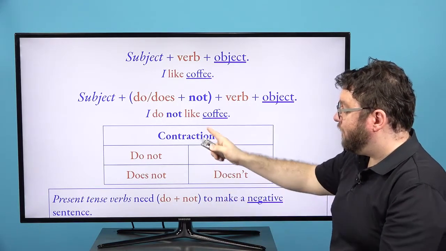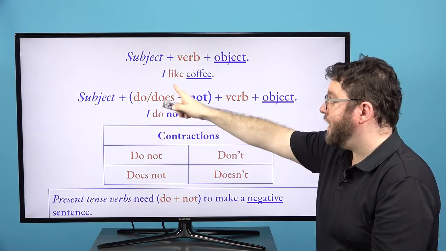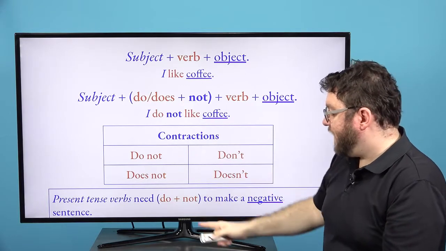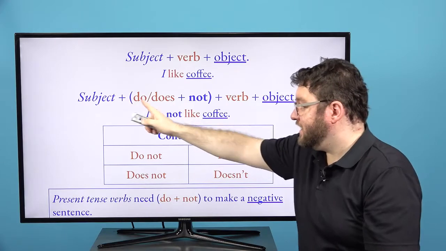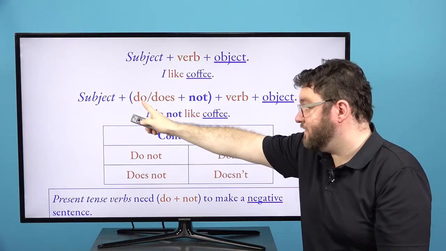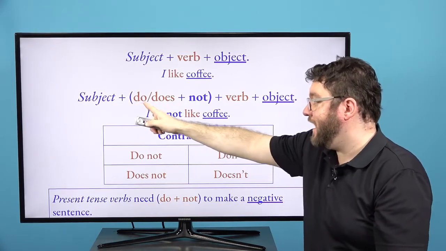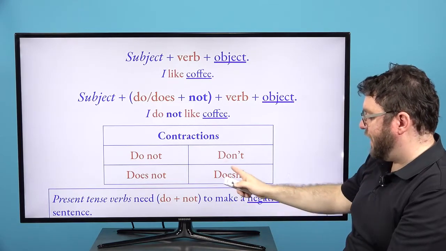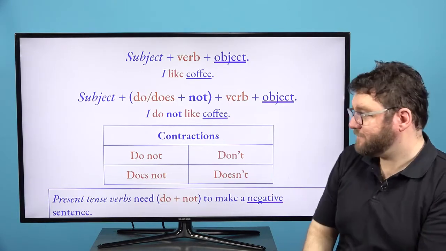So remember, if we have our 조동사 here, I like coffee, I do not like coffee. And sometimes we can use he, she does not like coffee, right? So the difference we studied before, the difference between do and does. He, she does, I, we, they do. I do not like coffee. And again, we could 붙여도 돼요. I don't like coffee. She, he doesn't like coffee.